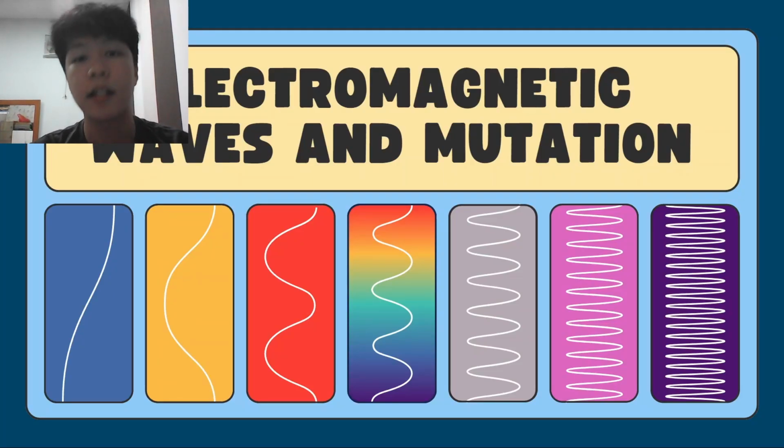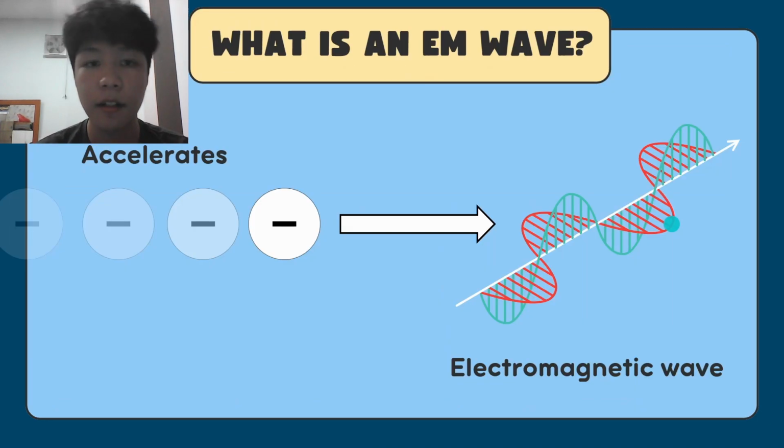In this presentation, I will be talking about electromagnetic waves and mutation. So, what is an electromagnetic wave? When a charge accelerates, it emits energy in the form of an electromagnetic wave.